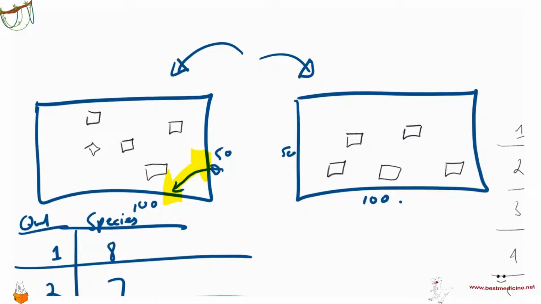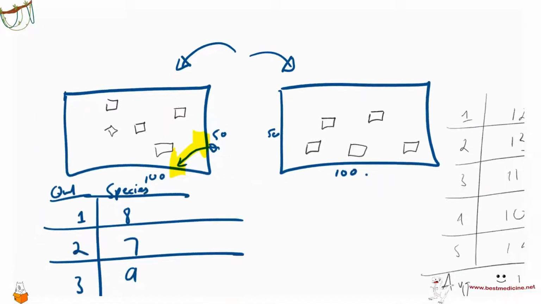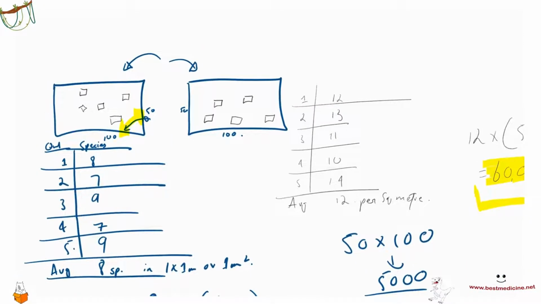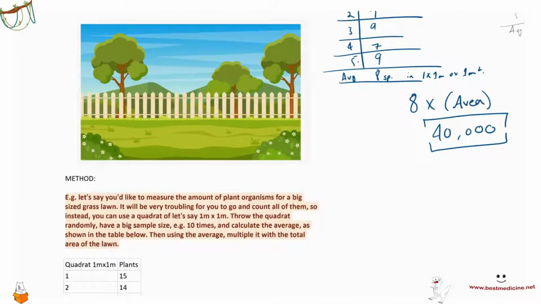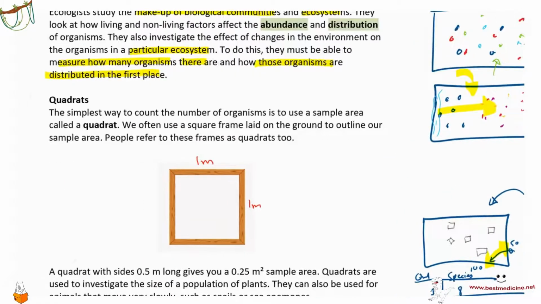Another very important way to improve your results is to have a greater sample size, okay? A greater sample size of quadrats. So for example, in this case, we have used only 5, but maybe we were better off using 10 or 20, okay? And yeah, so let's have a read of this. That's really it.